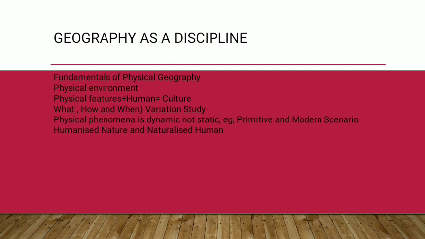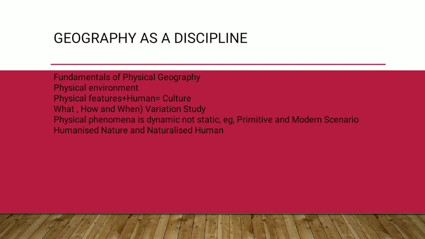So what is it? Our primitive forefathers were naturalized human beings. Why? They were directly related to nature. They used to do whatever nature gave them, and that was enough and sufficient for them. Even if it wasn't sufficient, they had no other option. But now, we are the humanized nature. We humanize nature. We use nature on our own will. We'll make a tunnel through anything. We will try to purify the salt water of the sea and make it drinkable. That is going on. We will drill for oil. We'll go for gold mines. We'll go to coal mines. These are some of the things in which we are humanizing nature.